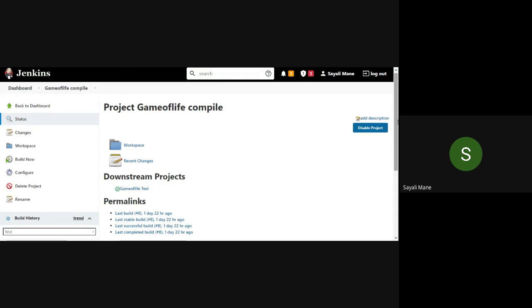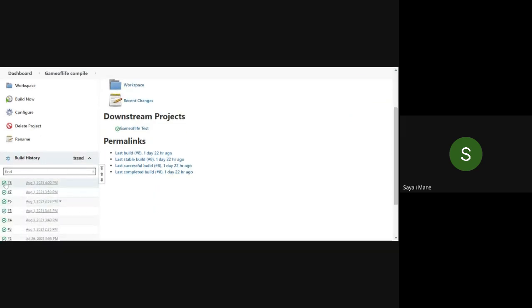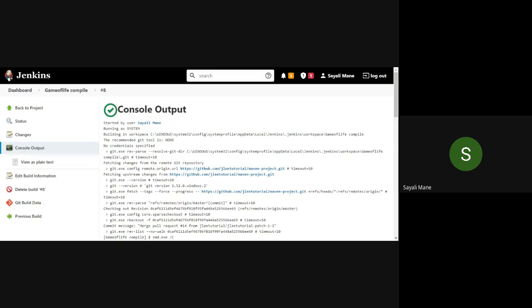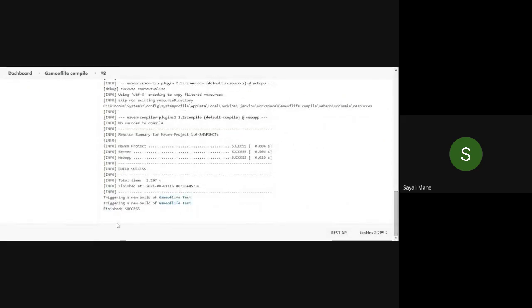So you will get your build success. You should get this screen. This one. Your username, then the repository you will see here, the one which I have linked. And after that, finished success. So are you getting this one? See, first this message you will not get, because I already performed the practical, that is why I'm getting these two. But focus on the finished success. So are you getting this message? Yes, ma'am, finished success.